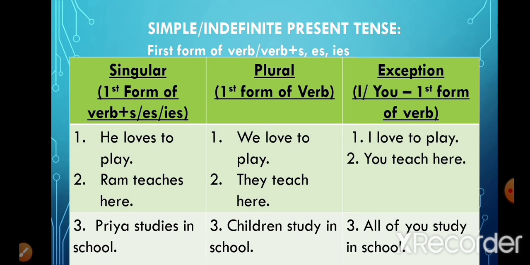Now here it would be interesting to know, because I'm sure there will be many students who will be wondering, how do we know when to add s or es or ies to a verb to make it a singular verb? Usually we add an s to the verb and it becomes a singular verb. But sometimes when the words end with ch or x, we add es to it to make it a singular verb.